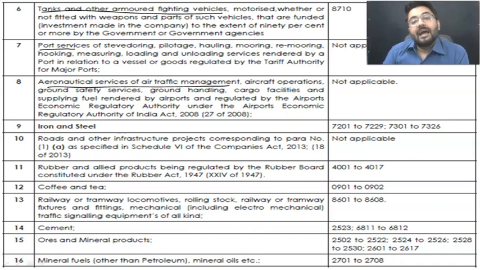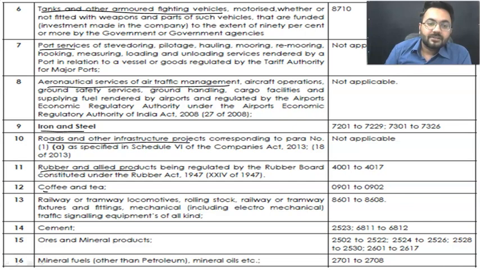We had Kingfisher Airlines, iron and steel, road and infrastructure projects. So, sir, can we say that a particular infrastructure company is included? Yes. A construction company is included? Yes. Apart from that, we have rubber and allied products, coffee and tea, railway and tramway locomotives.